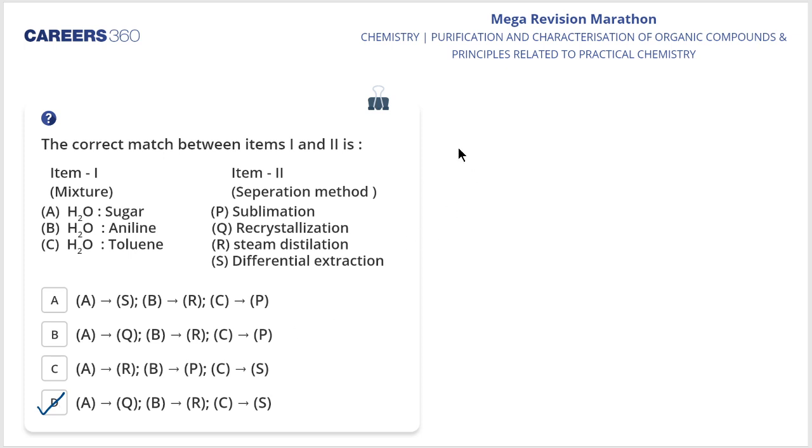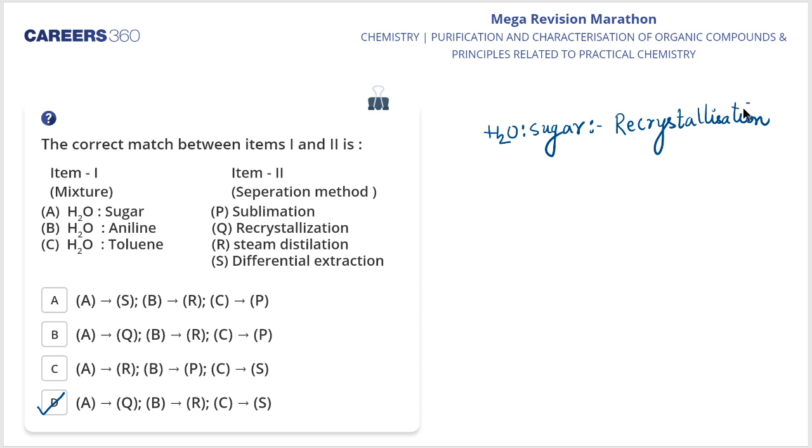Because, my dear students, if I talk about the mixture H2O and sugar, I'll separate this particular mixture with the help of a method known as recrystallization. Clear, my dear students? Is it clear? Okay. So do you know what we mean by crystallization? It is used for mixtures with a difference in the solubility of the organic compounds and their impurities in a solvent.